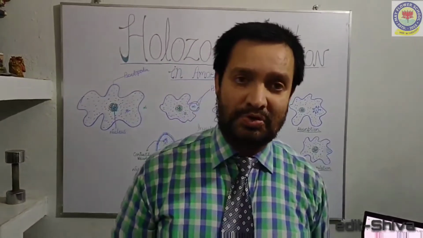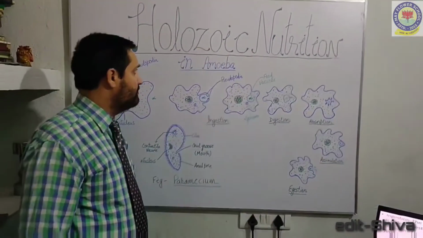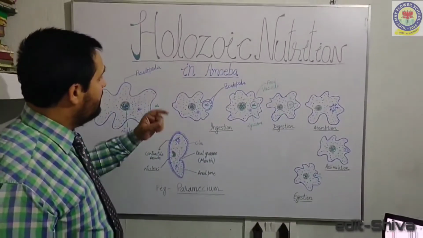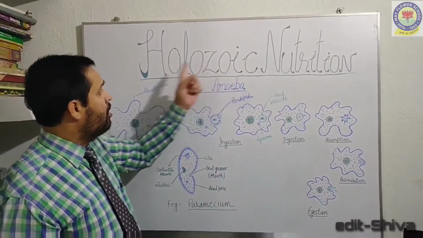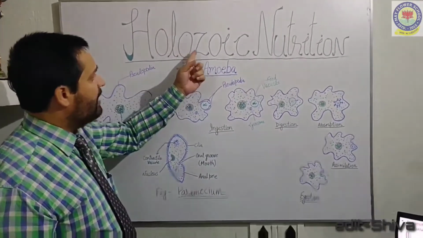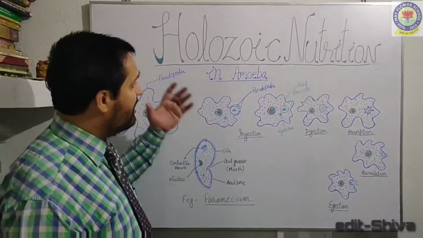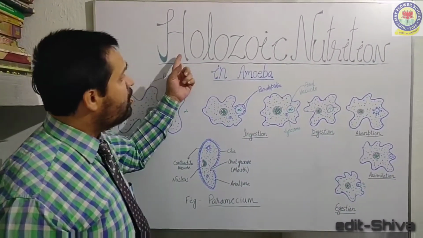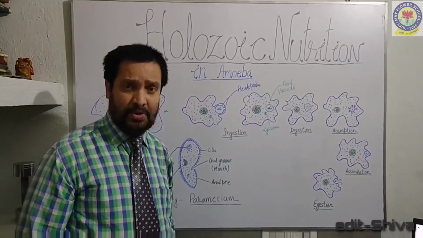Now let us move to today's topic, holozoic nutrition. Holozoic is made up of two words, holo and zoic. Holo means whole and zoic means nutrition. It means organisms take whole complex organic food during nutrition.